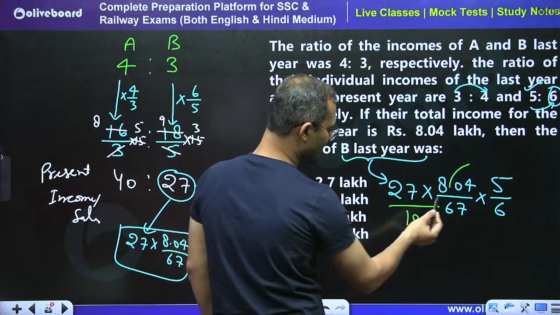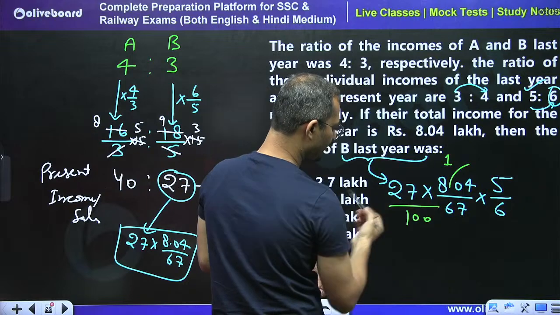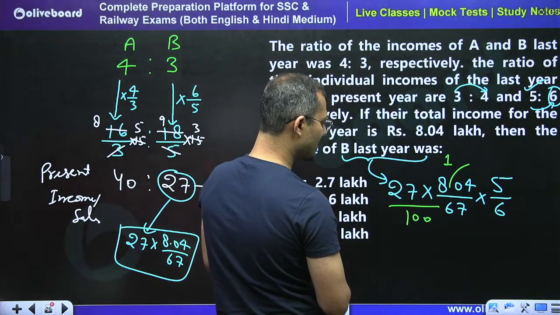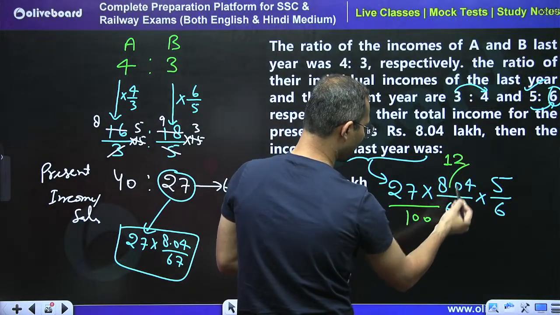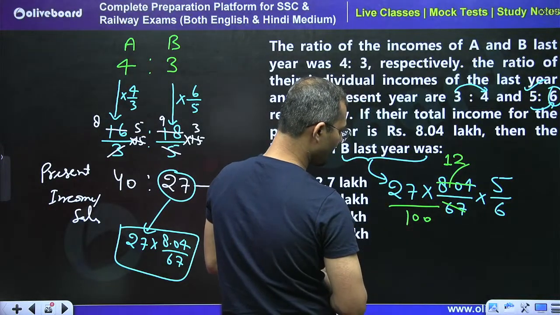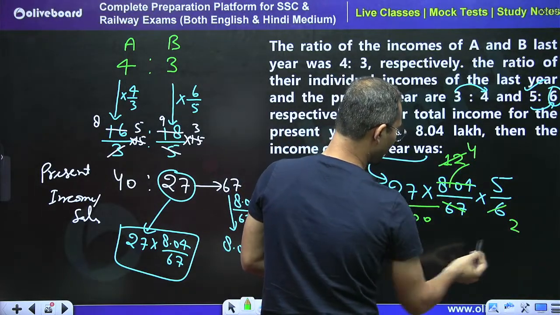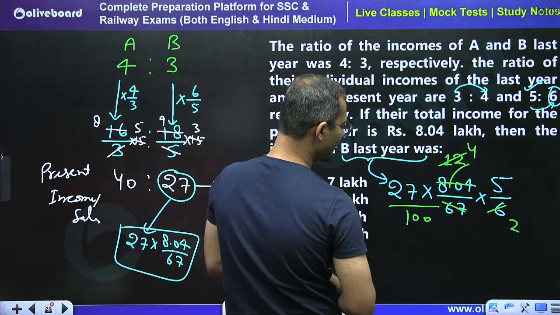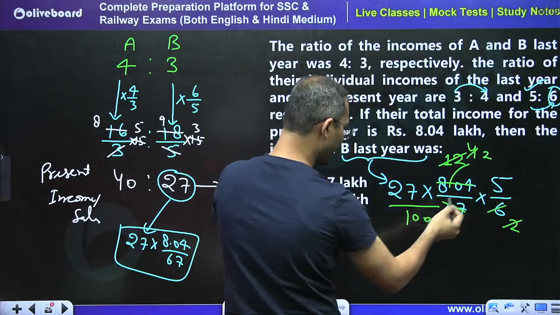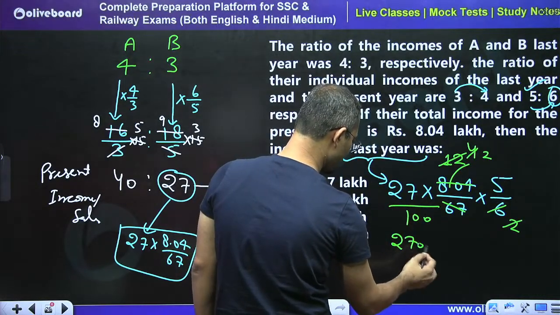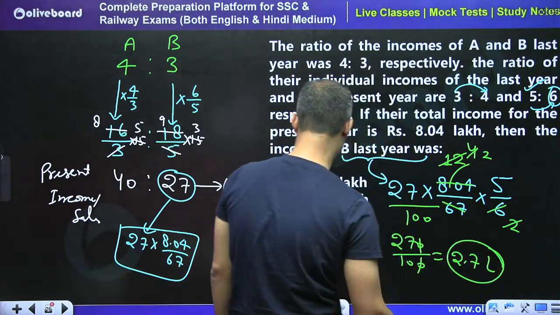So 67 ones are 67, right? So how much is left? 13 is left, so 134. So 67 twos are 134, right? So 12 times. Okay, no problem. See, by 3 this is 4 times, by 3 this is 2 times, right? Or by 2 this is 2 times, so 5 into 10, right? So 270 divided by 100. So we can say that 2.7 lakh is the right answer.